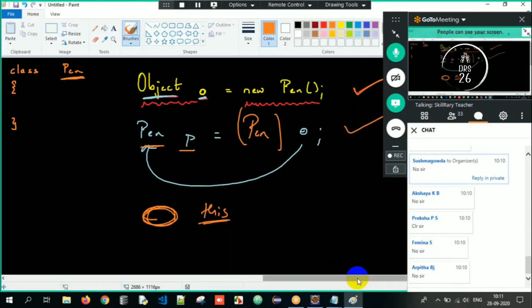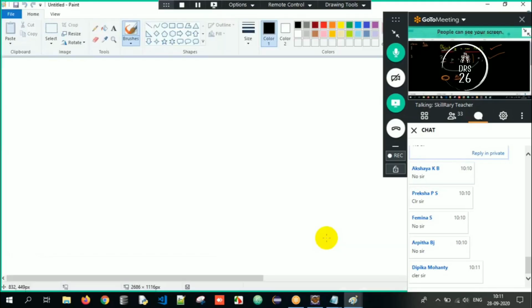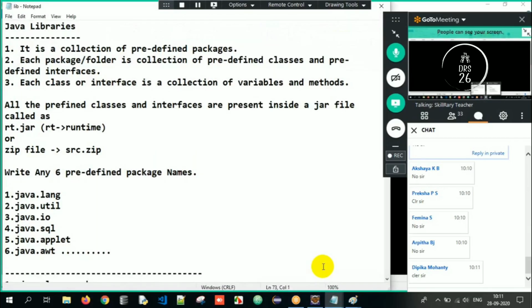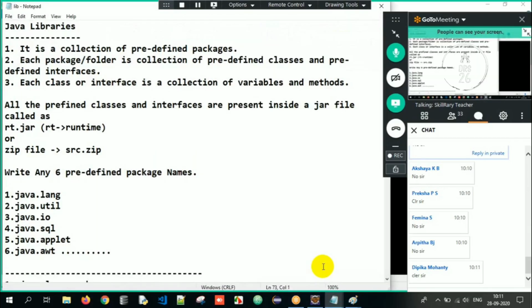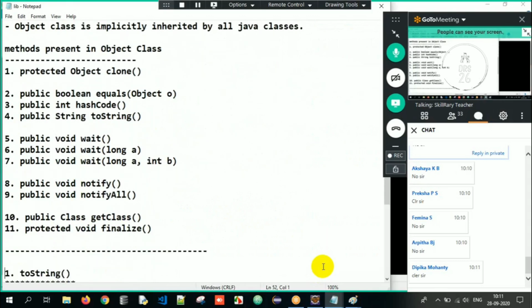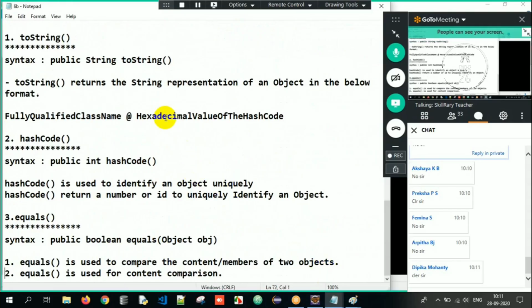So you have to just be aware of the content here, what is happening and how smart you are in order to decide this part. So now in an interview process, they are going to talk about this entire process. See, I have a couple of notes here. We have what is Java libraries, what is lang package, what are the methods in object class, and three important methods. What are those? ToString returns the string representation of an object. Hash code will give the unique ID for an object. Equals method is used for content comparison.